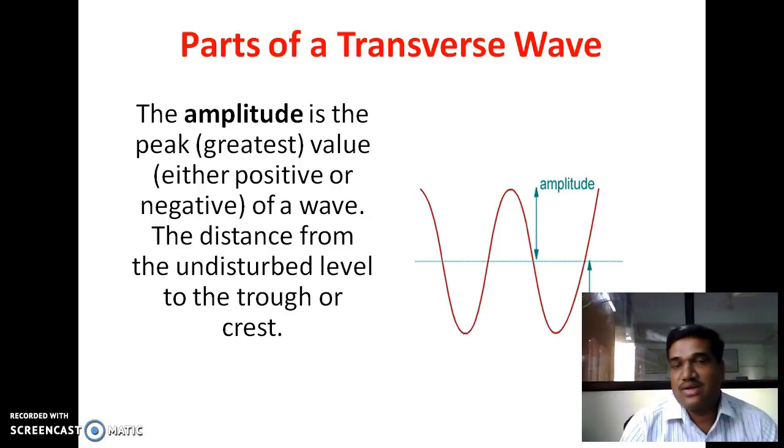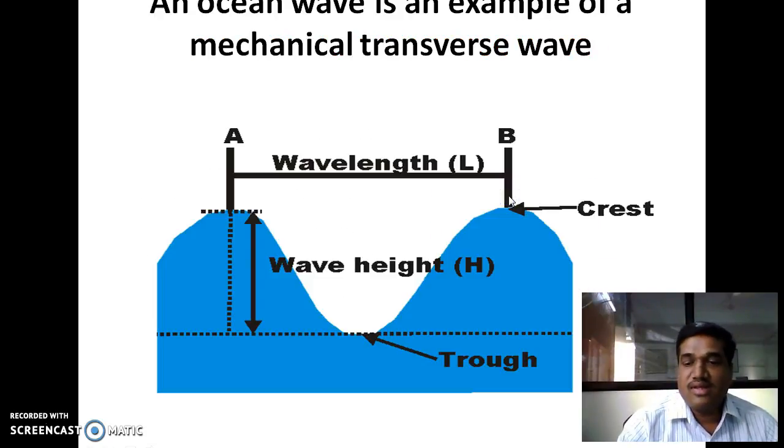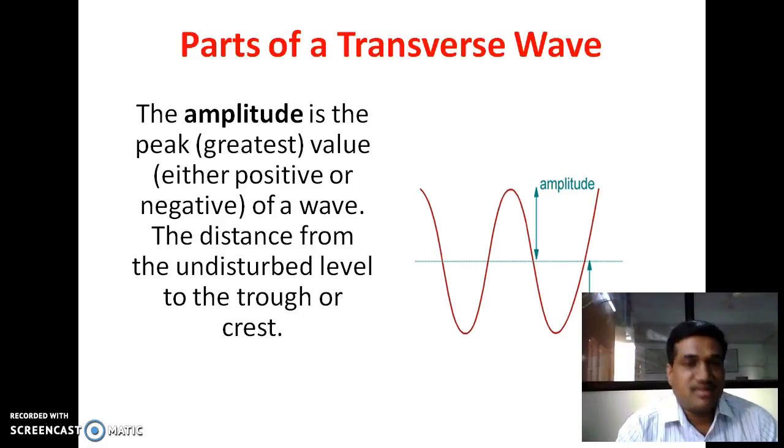Next part is amplitude. Amplitude is the peak value of the wave, maximum displacement of particle from the mean position. This is the mean position, and from this mean position this is the maximum displacement, lower maximum point, and this is upper maximum point. The maximum displacement is called as amplitude.